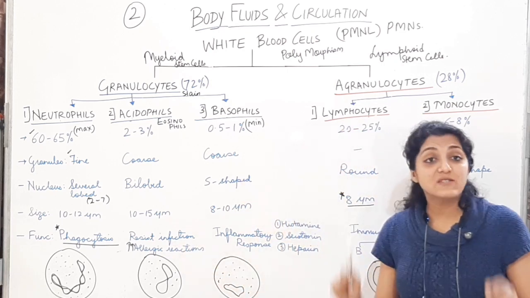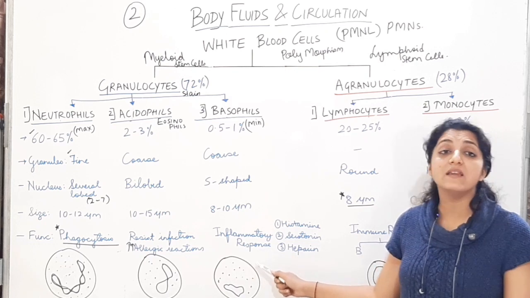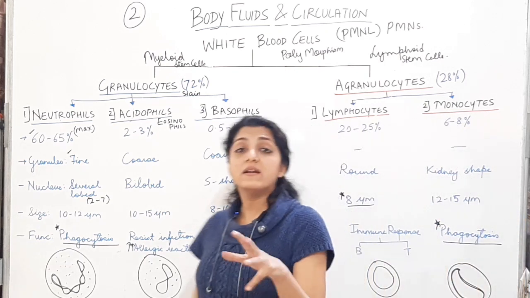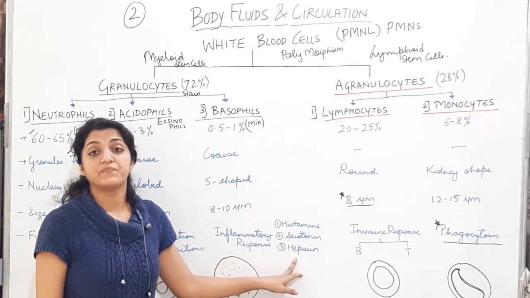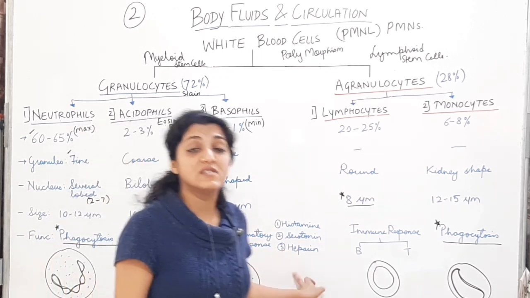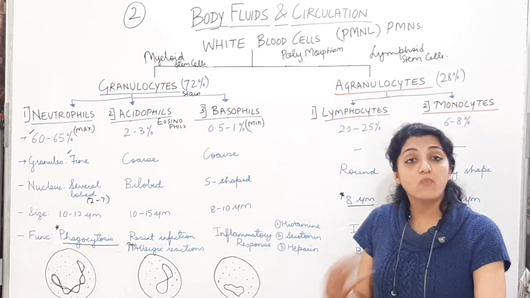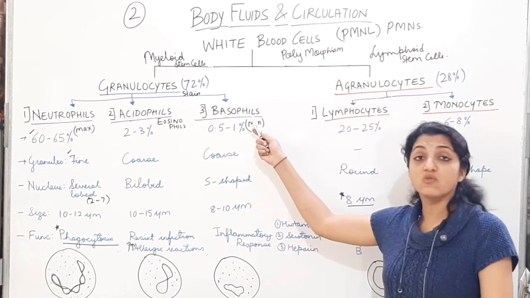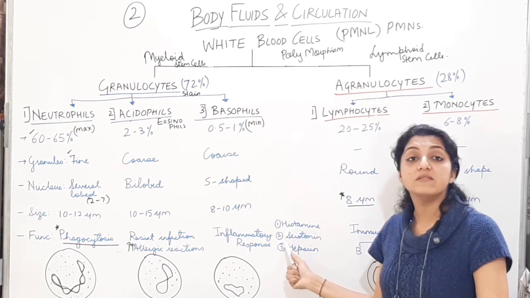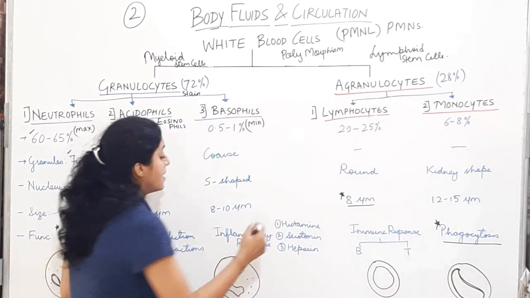Alright. Next is basophil. The main function of basophil is the inflammatory response. Again, immune response of the body. It is going to secrete histamine, serotonin, and heparin. So the WBC which is secreting these substances as an immune response, as a response to inflammation, as a response to allergy, is basophil. It is secreting histamine, serotonin, and heparin. Important MCQ over here.